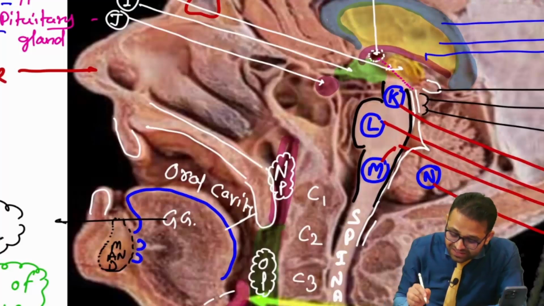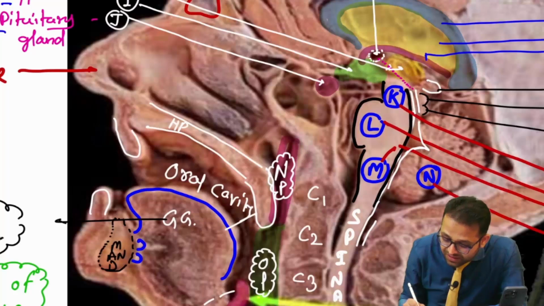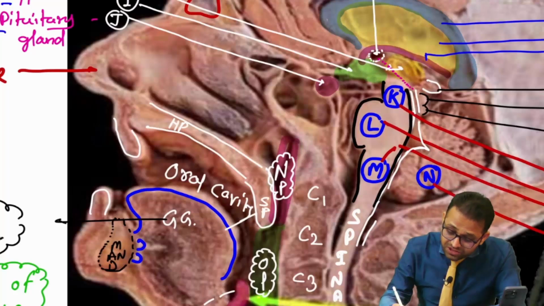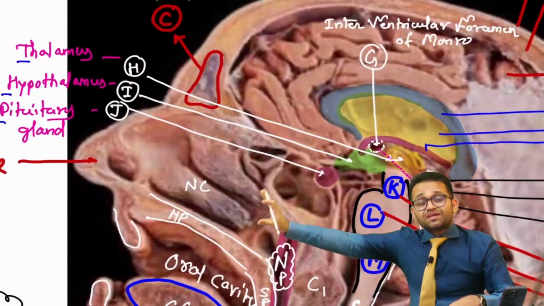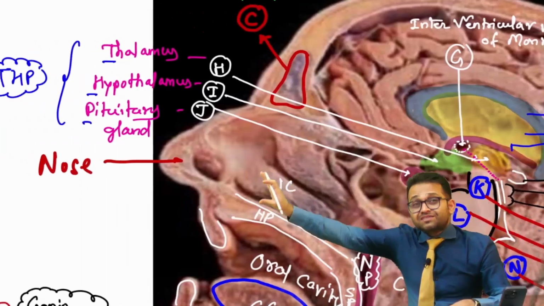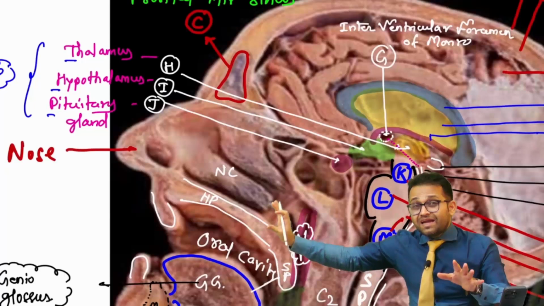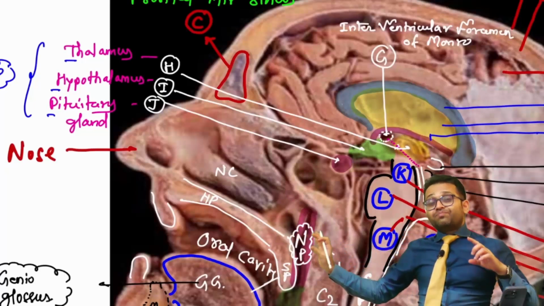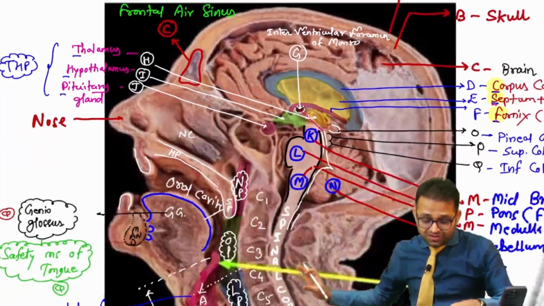So you can say, sir, this portion is our hard palate and this is the soft palate. Getting the point? Now, just above it, there is our nasal cavity. Okay. So this is our nasal cavity part. Yes, just behind the nose. The partition between the nasal cavity and the oral cavity is the hard palate, and behind this there is our soft palate. Okay, so these are the points.